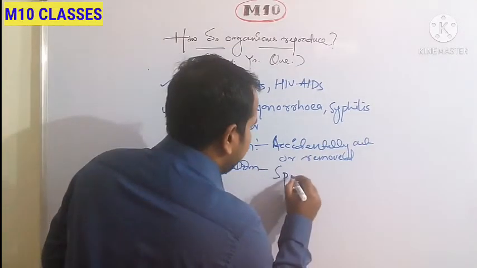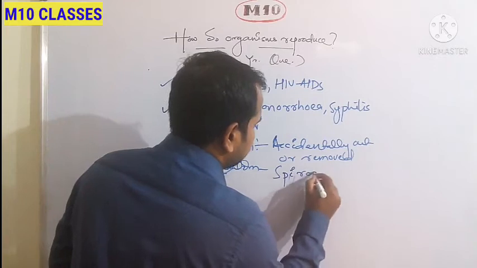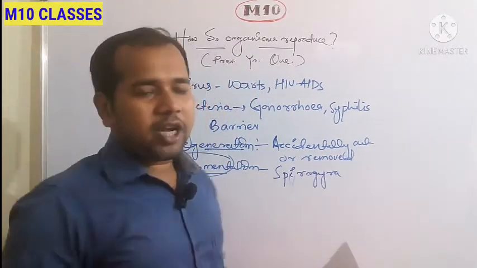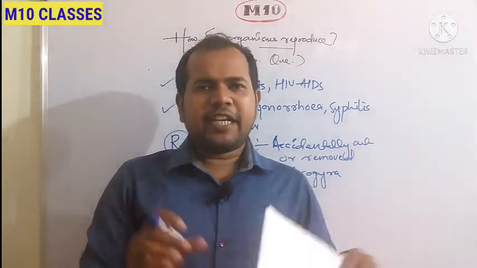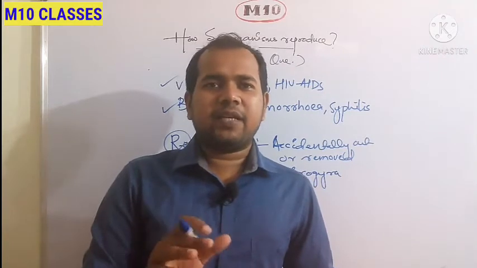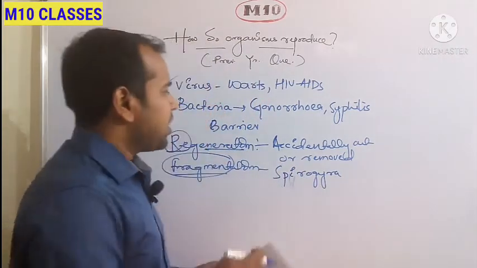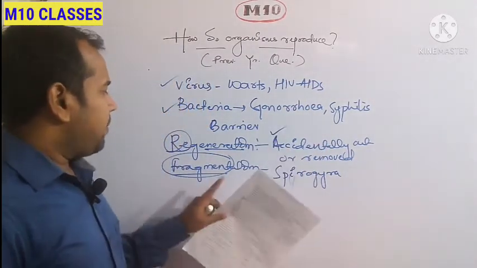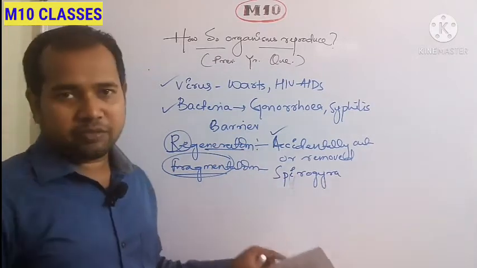It happens in Spirogyra. In Spirogyra, when it matures, it divides its body into little fragments, and each fragment is able to generate the total body. That is called fragmentation. So regeneration happens accidentally, but fragmentation is the process of reproduction in such organisms.